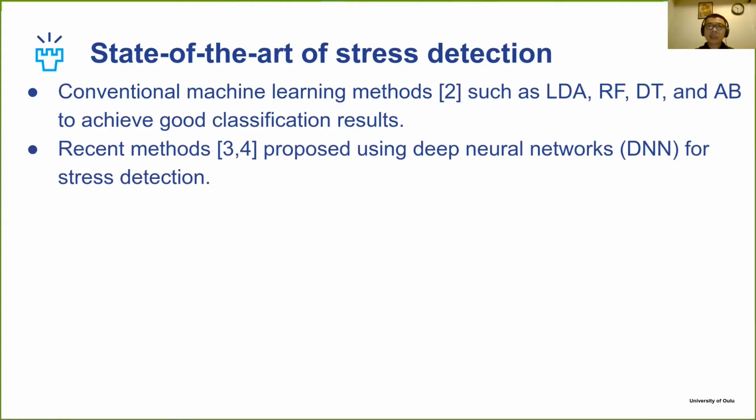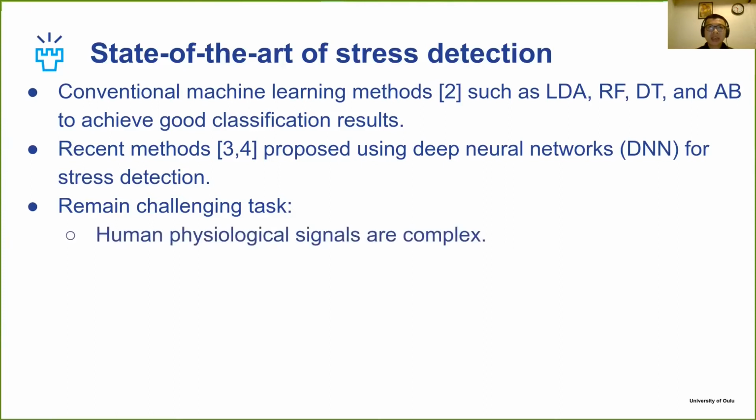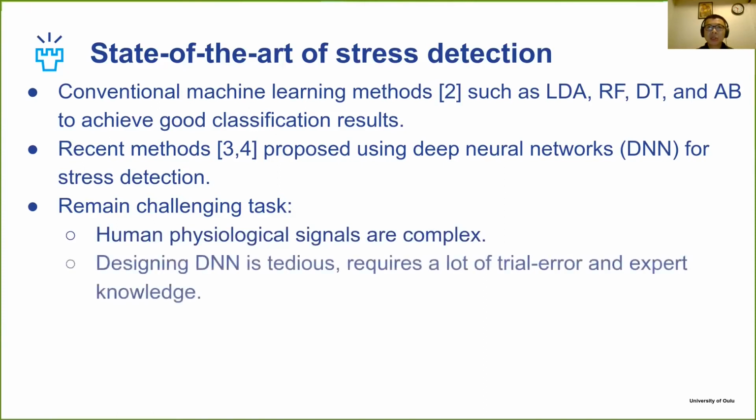However, despite the efforts, this remains a challenging problem. This is because human physiological signals are complex, and the task of designing a deep neural network is tedious. It requires a lot of trial and error and expert knowledge. Therefore, the question is, can we use neural architecture search for the stress detection problem?